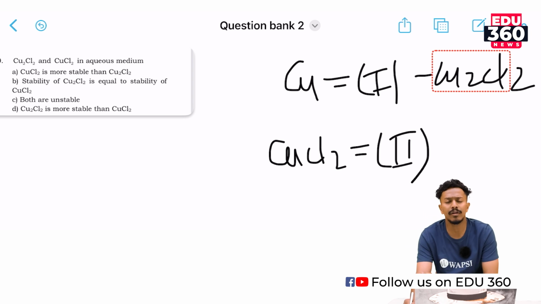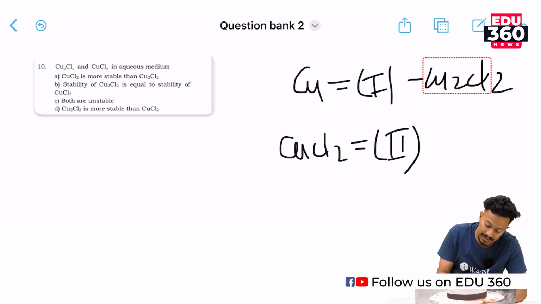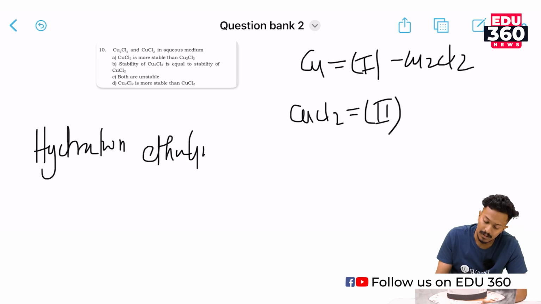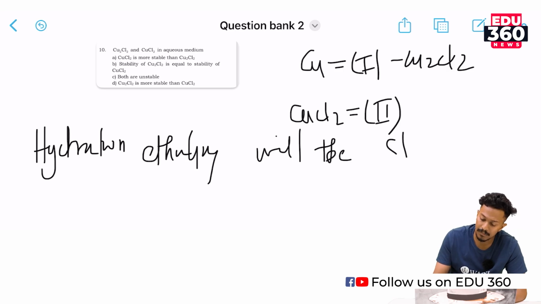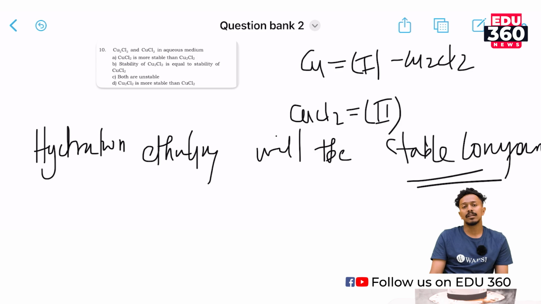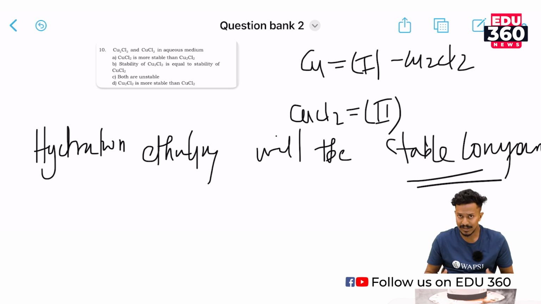Have you ever heard of the term hydration enthalpy? The more the hydration enthalpy, the more stable the compound. We could always say that the smaller the size, the larger the hydration enthalpy, the more stable.